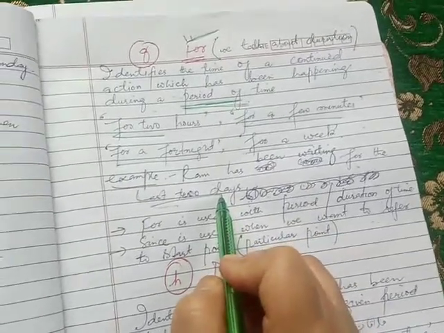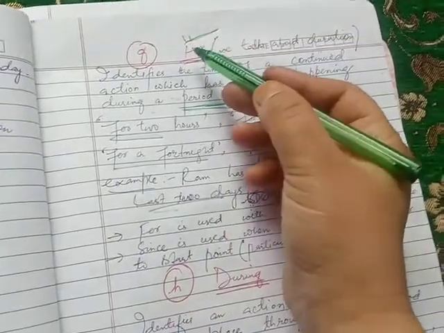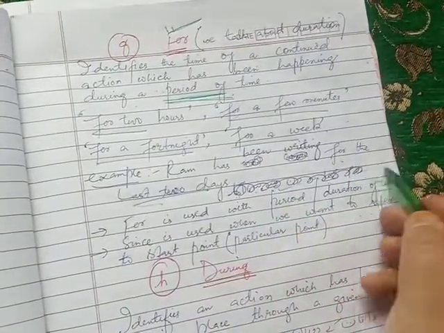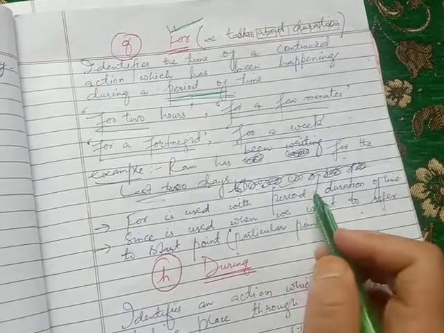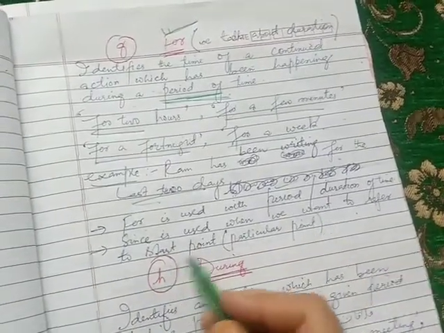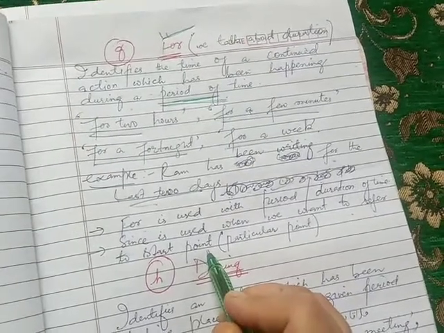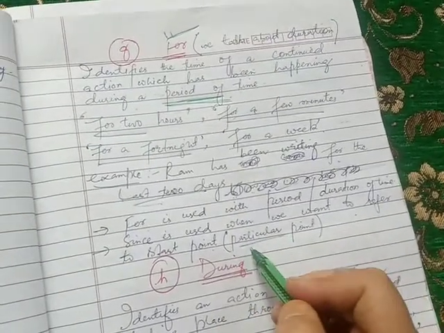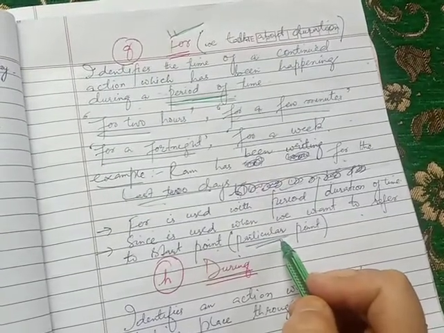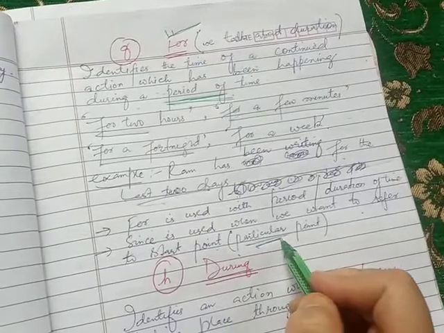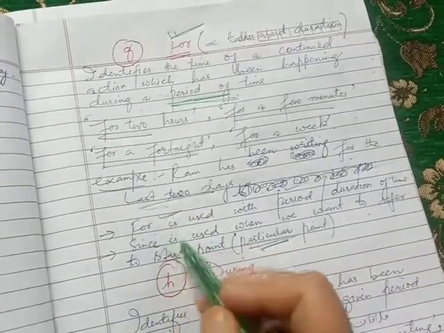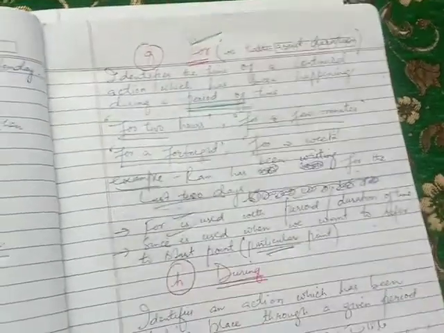Here, my dear students, I will tell you the difference between "since" and "for". My dear students, look here. "For" is used with period or duration of time. As far as "since" is concerned, it's used when we want to refer to a starting point, a particular point. It shows a point of time. So "for" is used with duration of time or period of time, and "since" is used with point of time. Very easy.